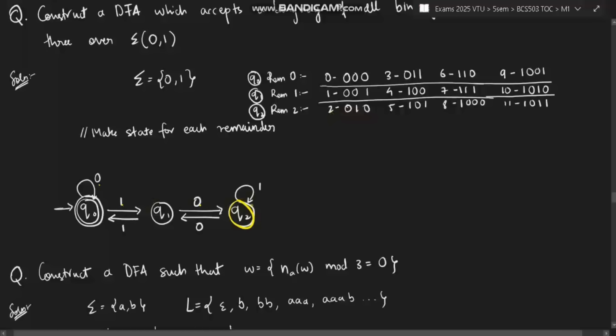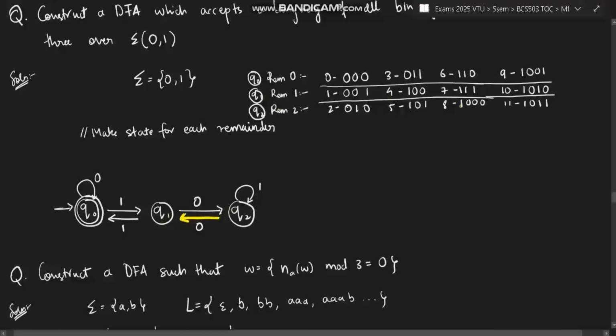I have reached here. Now after 0, 1, 0, if I again want a 0 or a 1, I needed the end for this. Till here I have reached through 0, 1, 0. After that, 0, 1, 0, 0 and 0, 1, 0, 1, where do they go? So 0, 1, 0, 0 is nothing but 4, and 0, 1, 0, 1 is nothing but 5. Just add a 0 here, it doesn't make any difference. So for 0, 1, 0, 0, when it goes to 0, it should go to Q1.